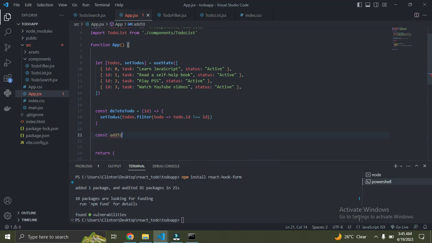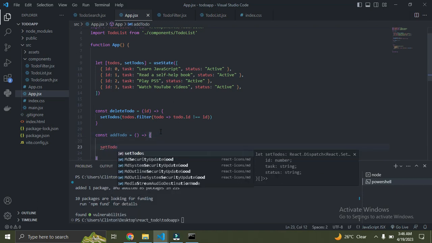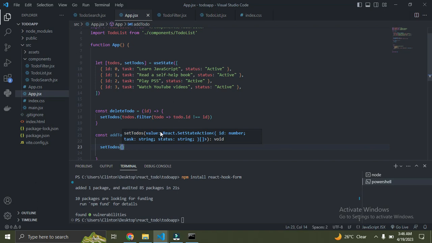It should be equal, so it's going to also return an arrow function. Okay, so now I want to update this state. I want to add a new to-do item. So we're going to use this function called setToDos to update the state. So say setToDos, and then how do you go about it?